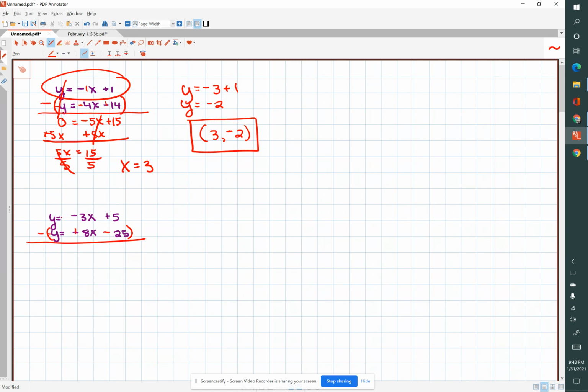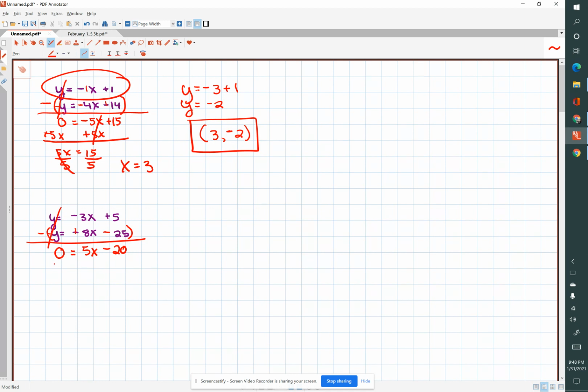So, and this will be a negative. So this will cancel. And we end up with 0 equals, so negative 3 plus 8 is 5x. 5 minus 25 is negative 20.